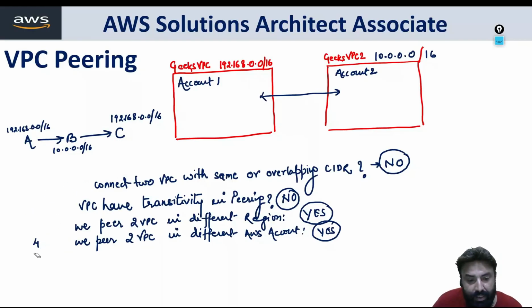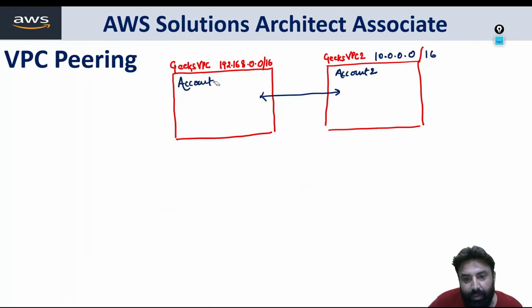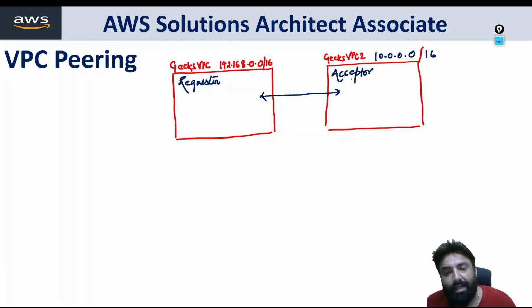So let me remove all these things. I'm starting a new discussion on VPC peering, which is again an important thing. Now one VPC acts as a requester, who is trying to make a VPC connection with another VPC, and the other VPC will act as the acceptor. Fine. Now requester and acceptor. When they are paired, they'll be making a peering connection.